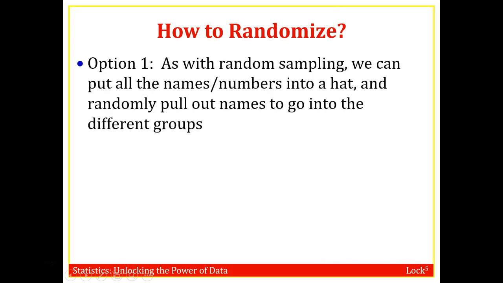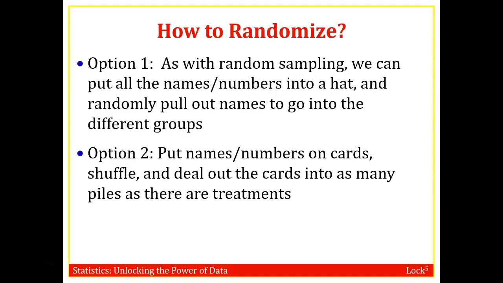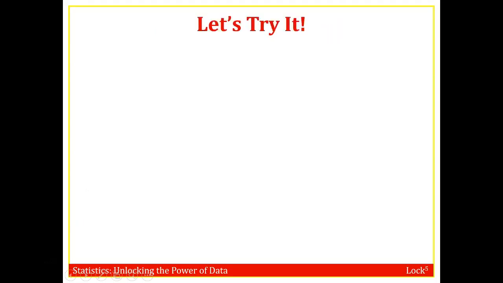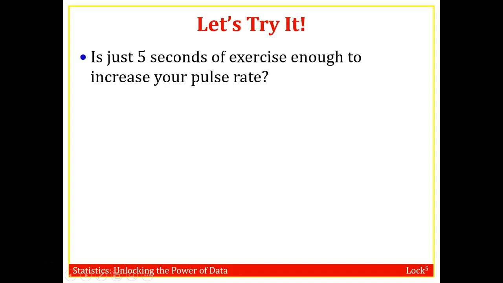How to randomize? Well, we could do what we did with the simple random sample, put all the names in a hat, shake the hat, and the first half go into one treatment group, the other half go into another. Or we could put all the subjects' names on cards, shuffle them, and deal them into piles for however many treatments there are. Or we could use some sort of technology, for example, assigning random digits and letting our calculator pick digits, and the first ones it picks go into a certain treatment group.